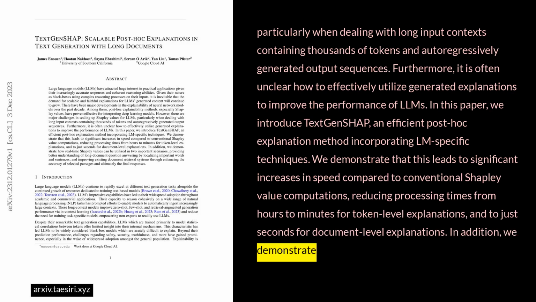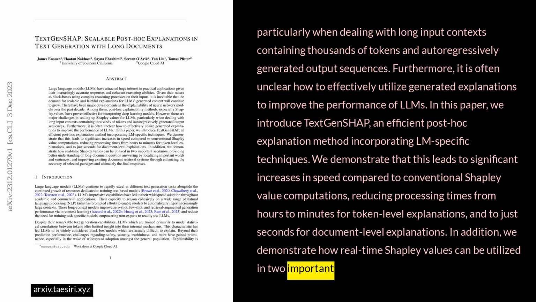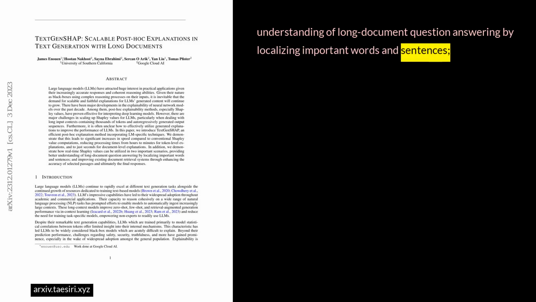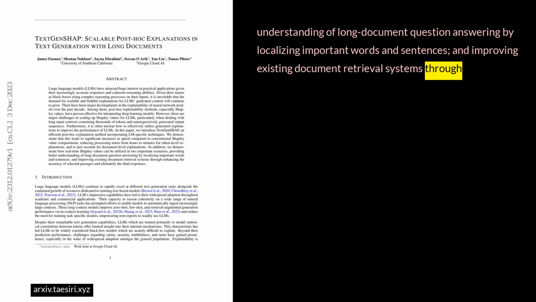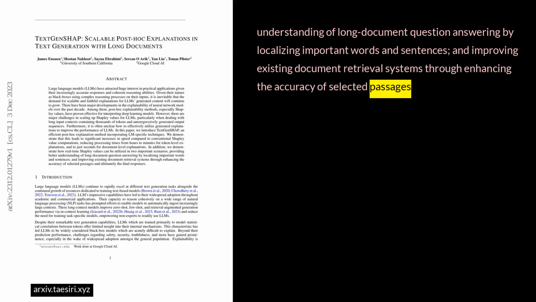In addition, we demonstrate how real-time Shapley values can be utilized in two important scenarios, providing better understanding of long document question answering by localizing important words and sentences, and improving existing document retrieval systems through enhancing the accuracy of selected passages and ultimately the final responses.